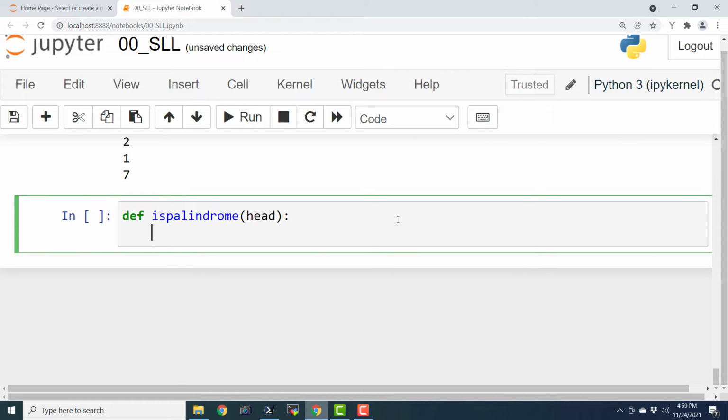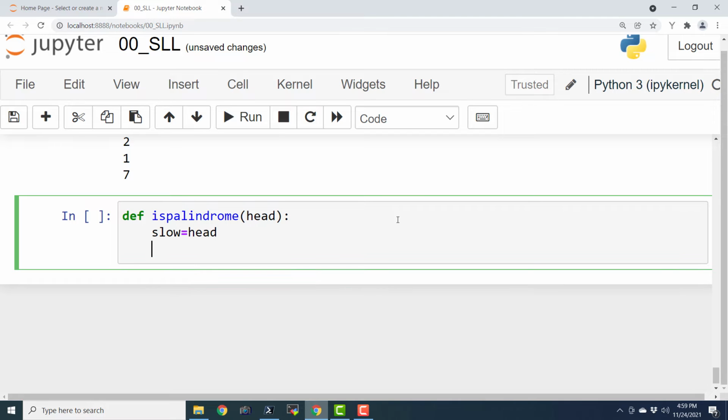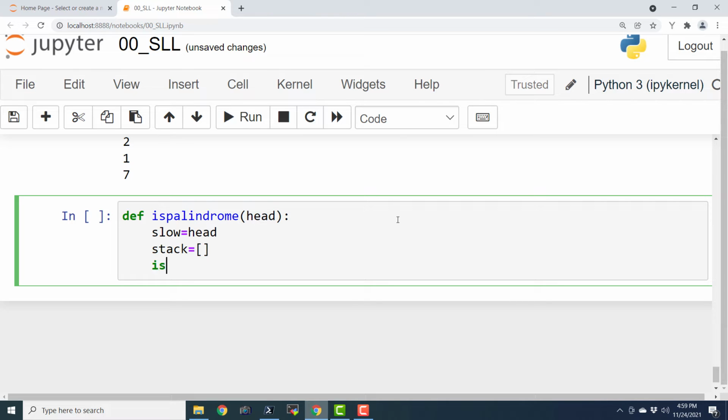Now we are going to have a slow pointer or a temp pointer. Slow equals head. Now let us declare a stack. In case you want to learn more about stack, subscribe to my YouTube channel, where I have uploaded a lot of stuff related to all these data structures. Is palindrome true?